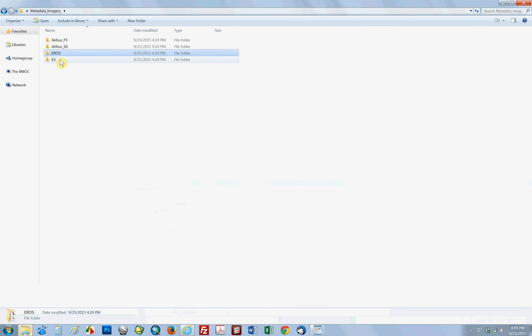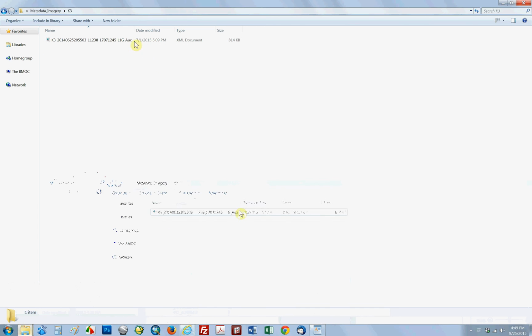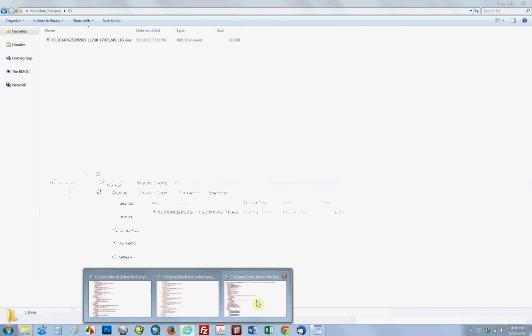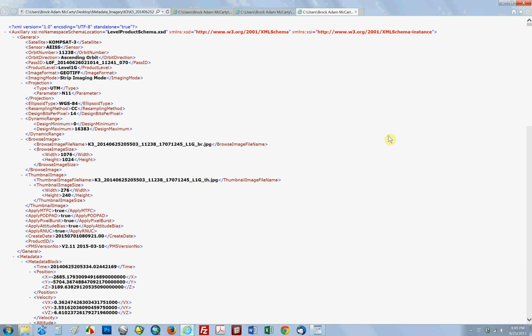And finally, let's take a look at KOMPSAT-3. Similarly, it's going to be in a folder with the imagery to start with, the TIFF file that you got, the data. It's going to start with a K3. It's going to be an XML document. So again, it'll open for me in Internet Explorer. I've already opened this file. It is an extremely long file.